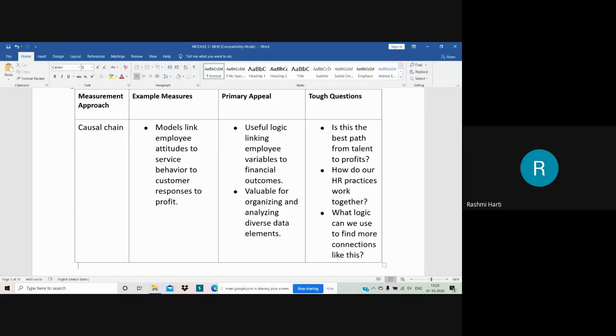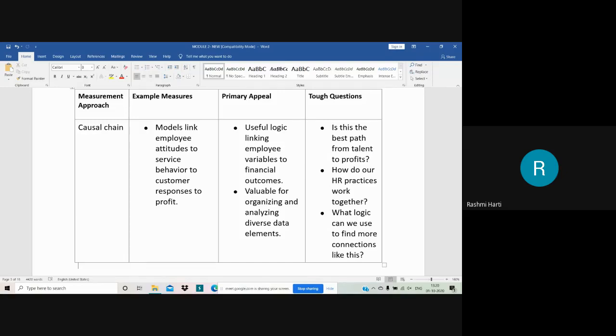Then the tough question to be answered here is: is this the best path from talent to profit? Okay, is this really the best path wherein I can go from talent to profits, right? So is it that I need to improve my employees' attitude, then only I can achieve the profits? That is a question mark. How do our HR practices work together to improve the employee attitude?